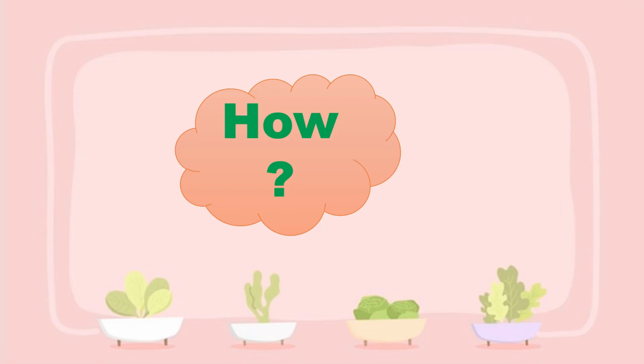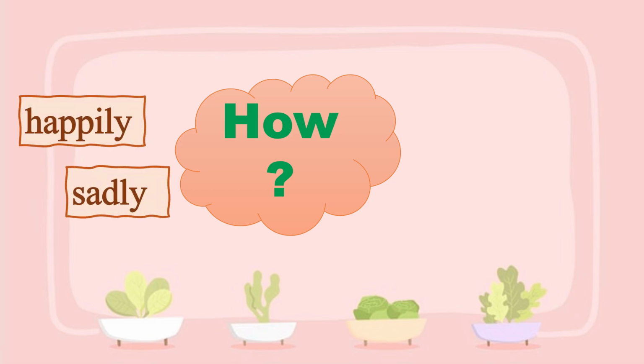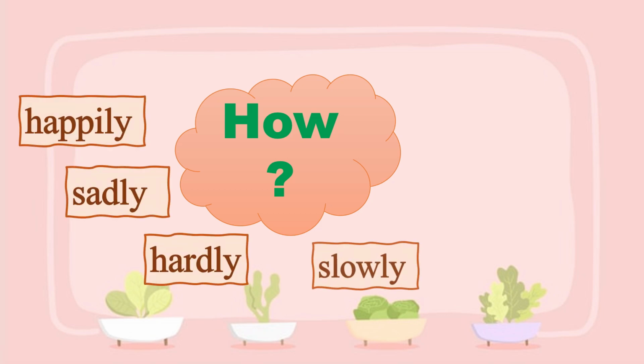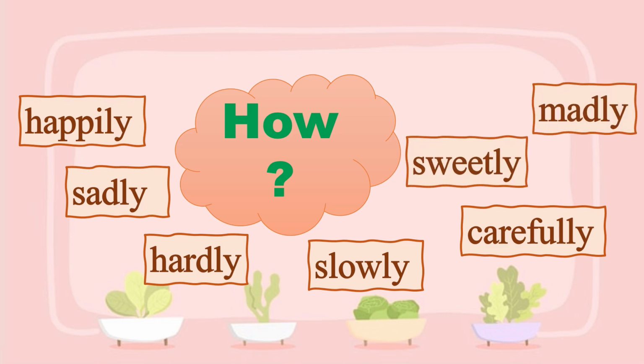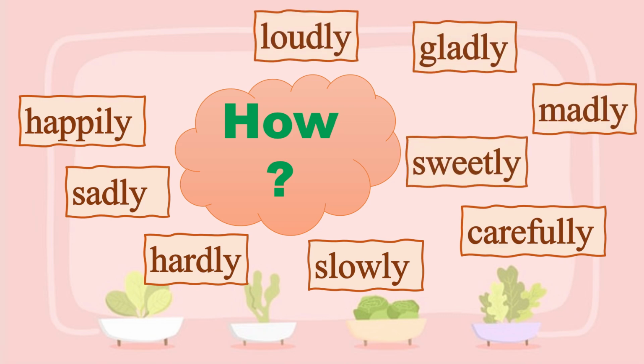Let's discuss how an action can happen. Happily, sadly, hardly, slowly, carefully, sweetly, madly, gladly, loudly, quickly.